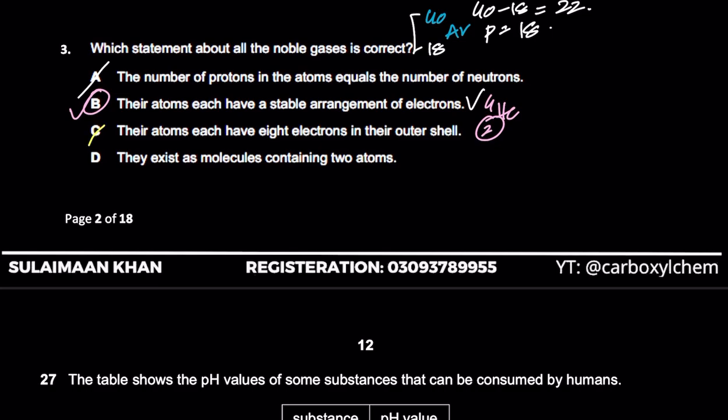So C is wrong. If you check D out, they exist as molecules containing 2 atoms. No, they are monoatomic. You're talking about halogens. The group 8 elements are monoatomic. Halogens are diatomic. What do I mean by monoatomic? They are made up of unbonded atoms, right? So argon exists as Ar, helium exists as He, and so on and so forth. Neon exists as Ne. It does not exist as Ne2 or He2 or Ar2, right? So that's why D is also wrong.